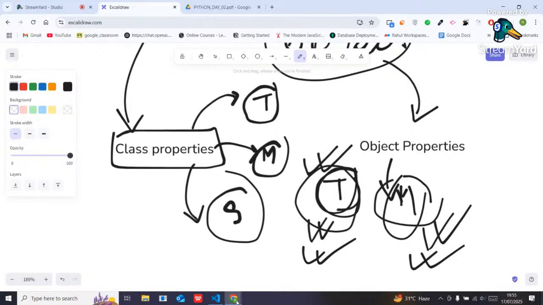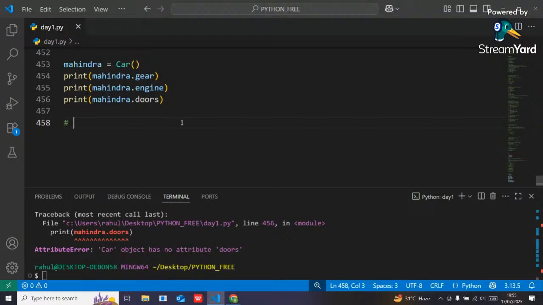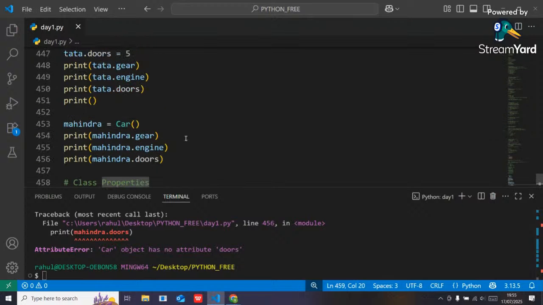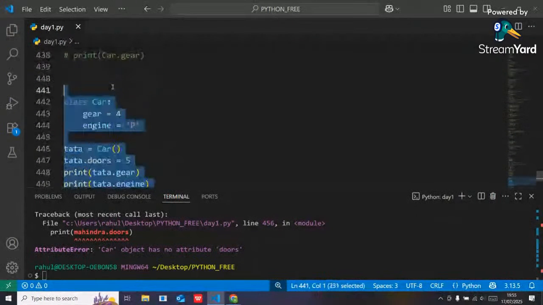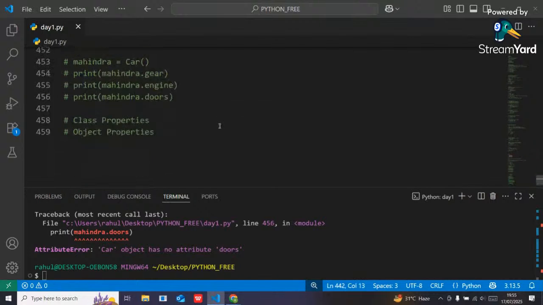So two types of properties are there, right? First property is what? Class properties, and second is what? Object properties, right guys? Object properties. Understandable? Car properties and object properties. Any doubt guys till now? Let me know.